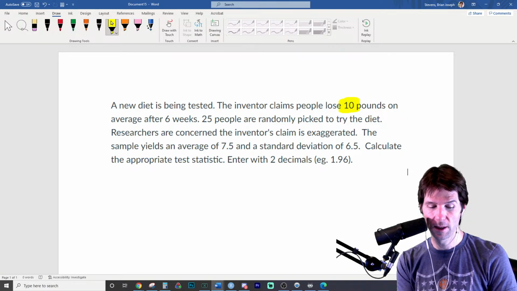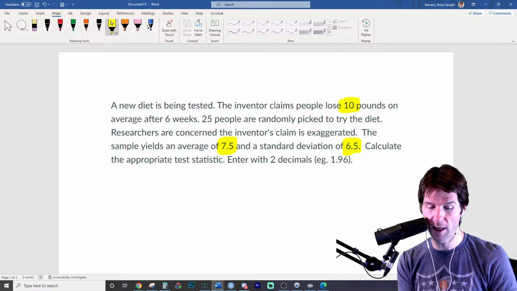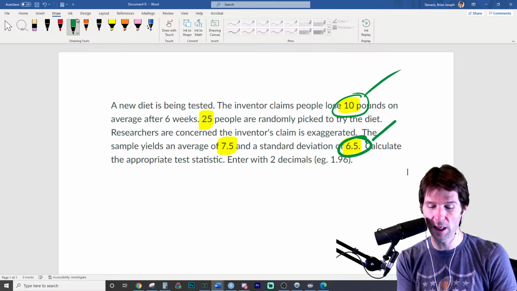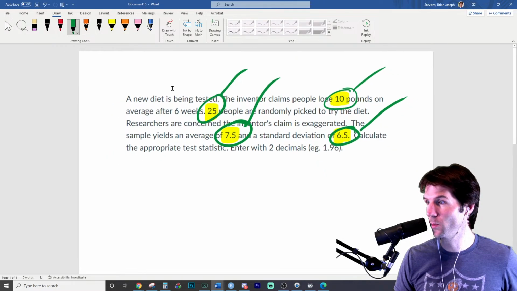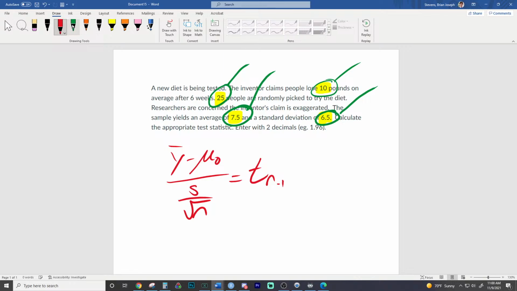10 pounds is the claim. The sample mean is 7.5 pounds loss. The standard deviation is 6.5, and the sample size is 25. Someone start us off by just giving us one bit of notation. I just need one bit of notation right here, and I'll even write the equation while you put in one bit of the notation. We're going to do y bar minus mu naught over s over square root of n. So that's kind of some hints on what we need. And that's going to equal a t with n minus 1 degrees of freedom. We could even run the t-test. But what is one bit of the notation we need? That's what this will solve for.